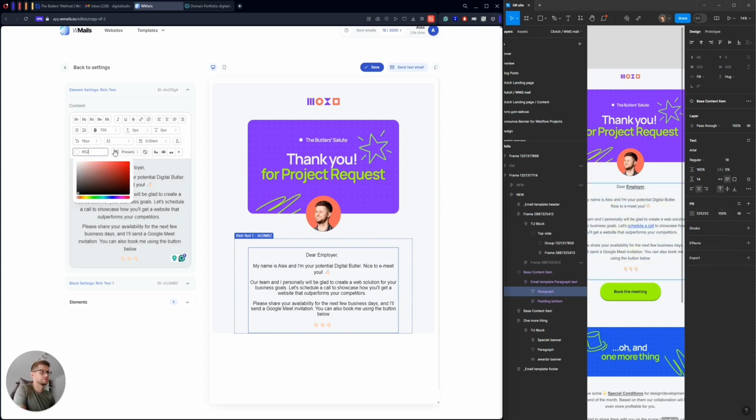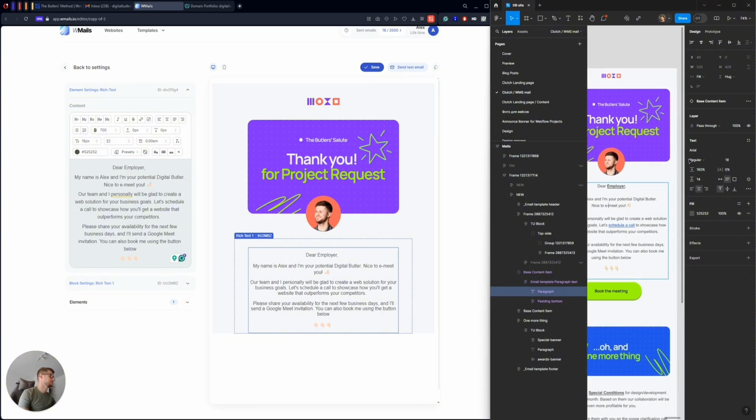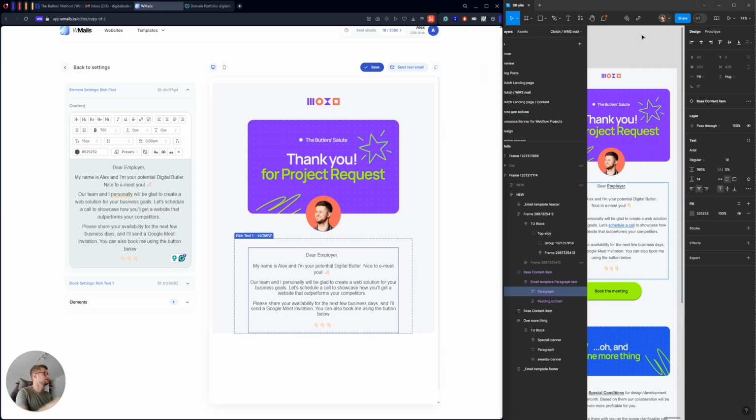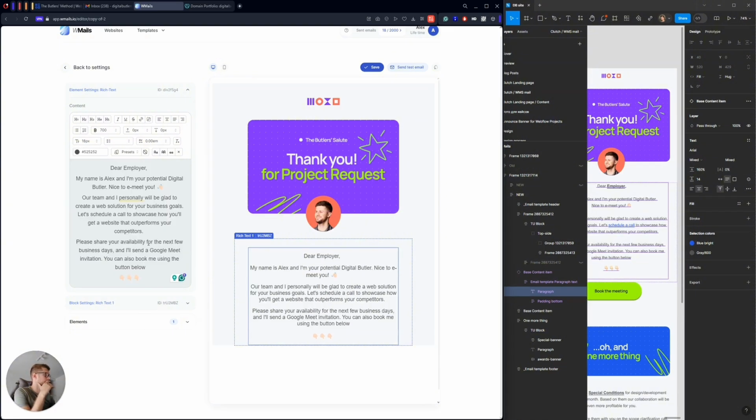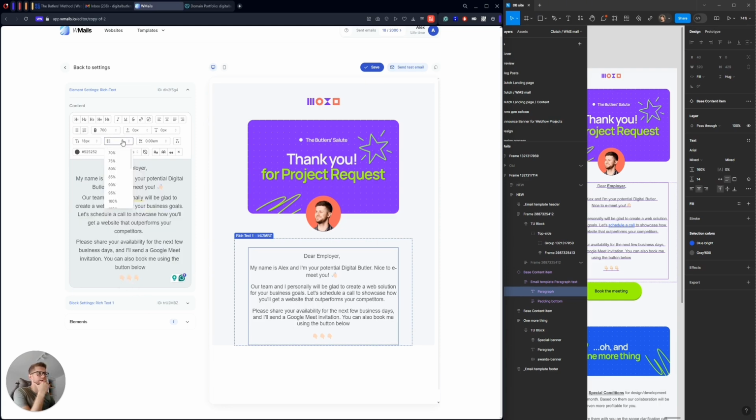Okay, sounds good. And I need to adjust the sizing because the sizing is about 18, right? But here I have 16 pixels. All right, so I need to make it a bit bigger, and I also have a bigger line height parameter, and it should be 160.